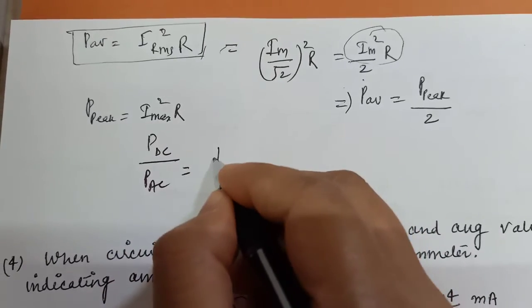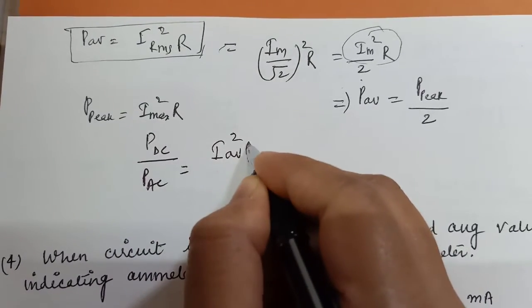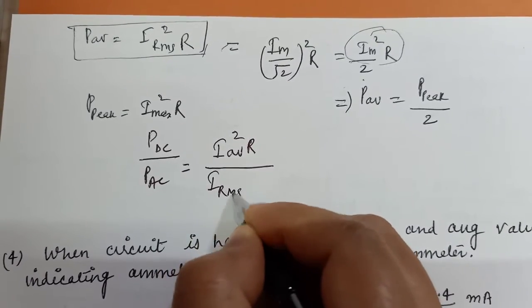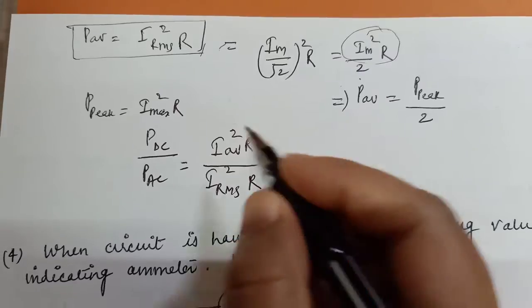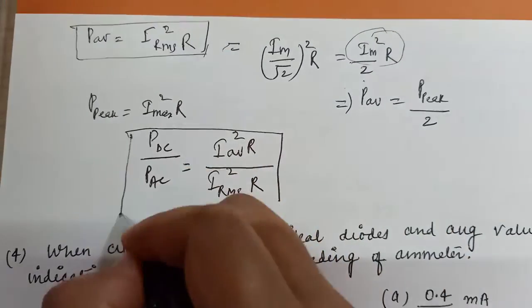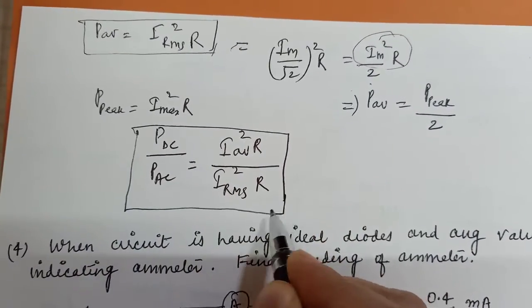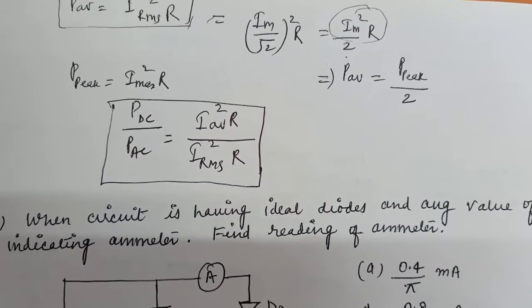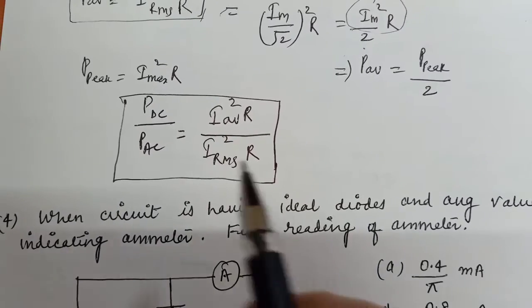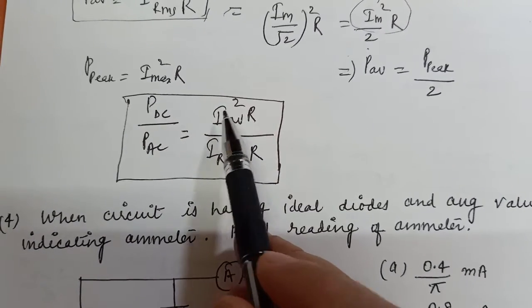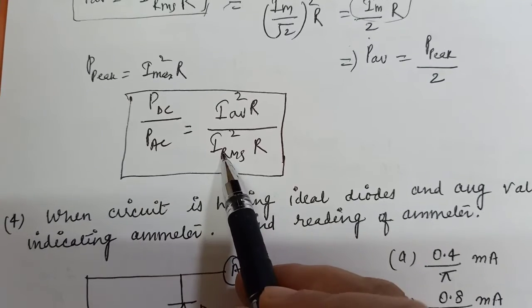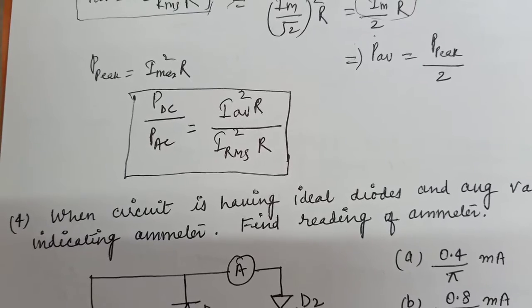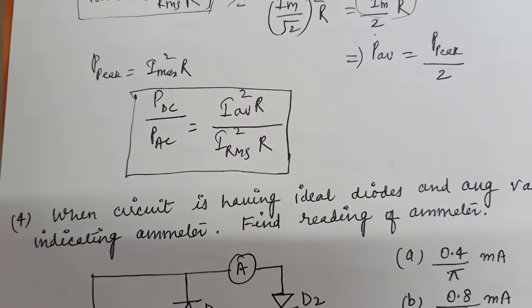In DC, it is I average square into R, divided by, in AC, current will be your RMS value, I RMS square into R. So whenever a question asks for the ratio of the power dissipated in a DC circuit divided by power dissipated in an AC circuit, then in the DC circuit you have to take the average current, and for the AC circuit you have to take the RMS current. So these questions were about finding the RMS value.